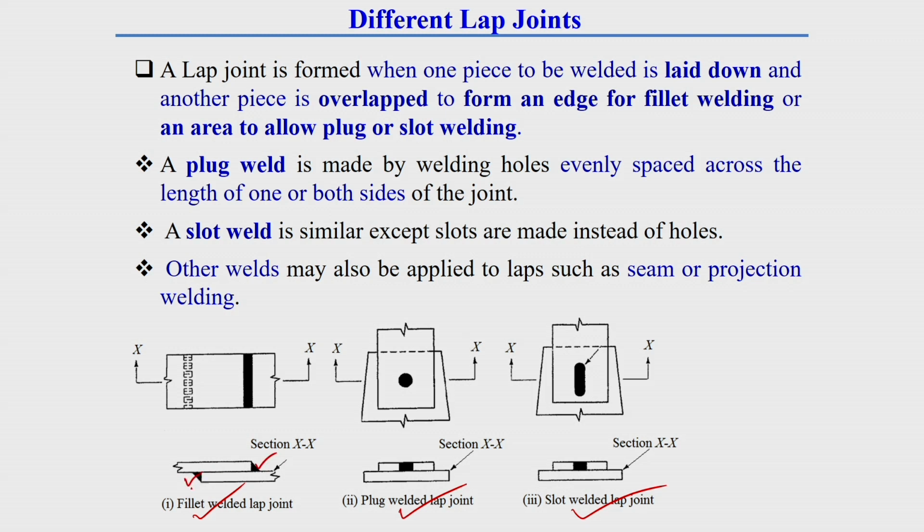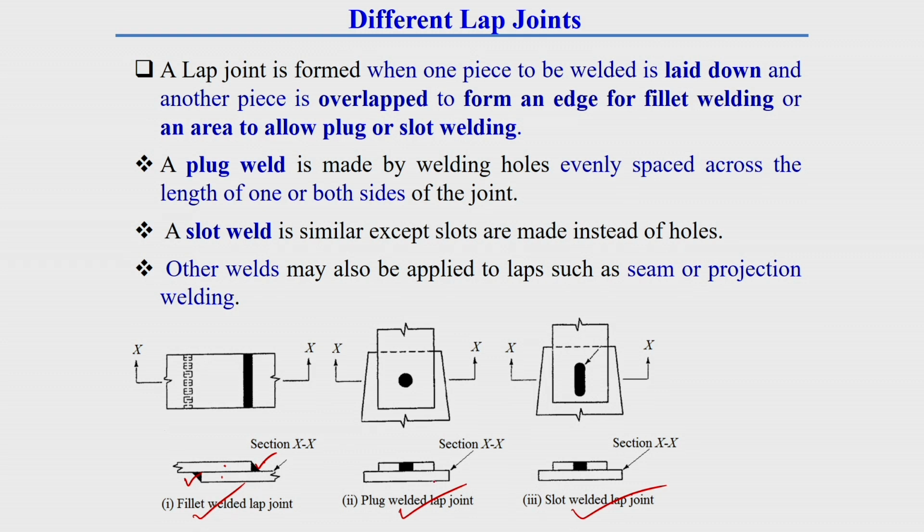Here you see, this is one plate and this is another plate. These two plates overlap each other. At the edge, a triangular shape weld is done. It is generally called fillet welding. That is why this is called a fillet welded lap joint.